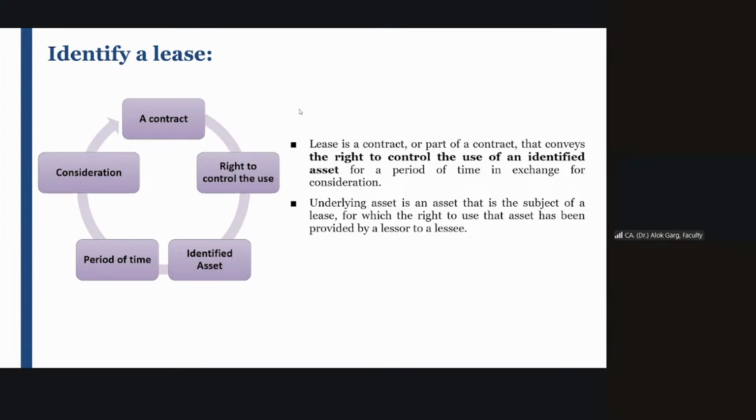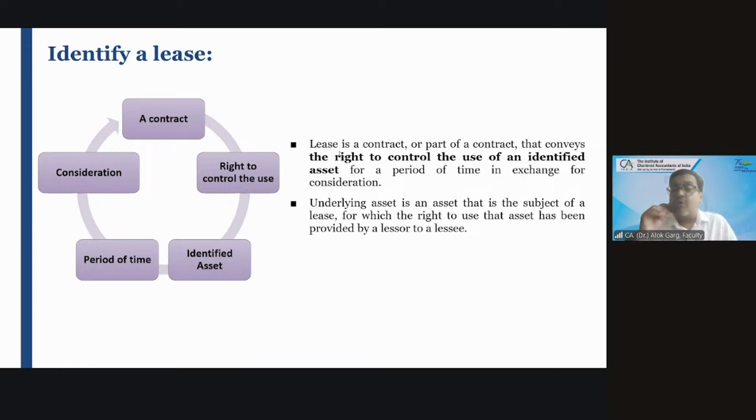I'm talking about the old definition. What is the old definition? A lease is a contract between two or more parties where a party is getting a right to use an asset for a period of time in exchange for a consideration.